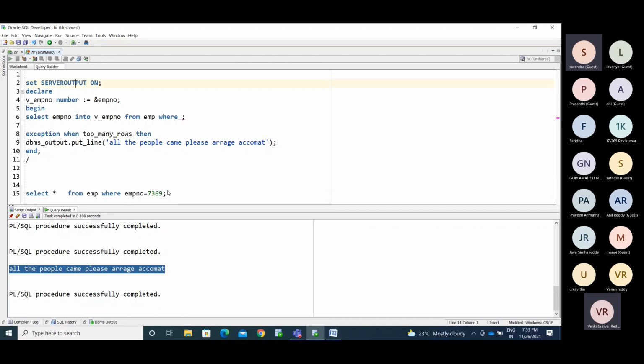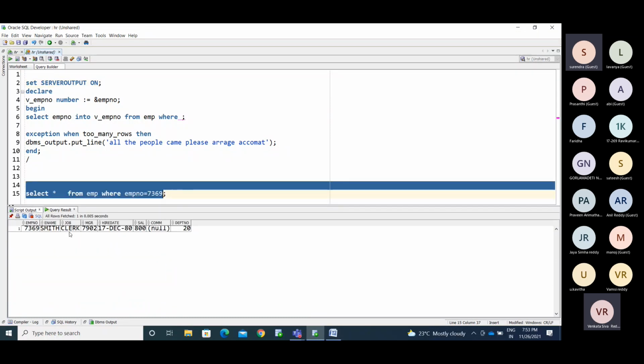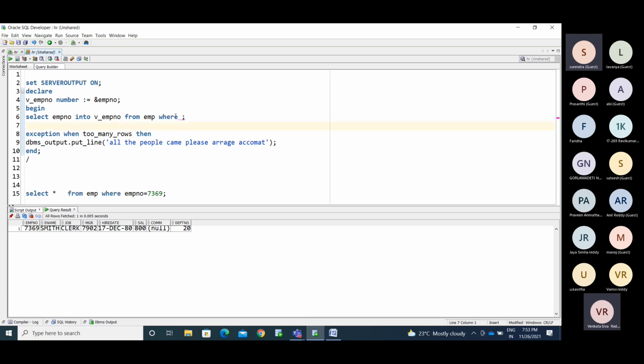Now I'm retrieving the information about the employee, Smith. Now the same thing I'm going to retrieve with the PL/SQL block. Whichever employee number I pass, I need to show the name of that employee.